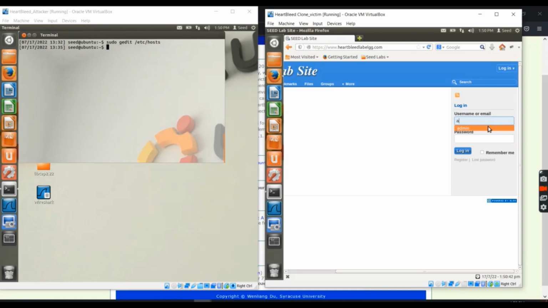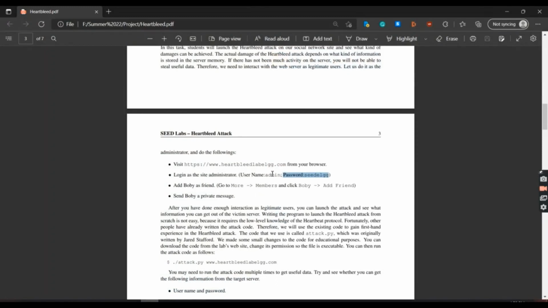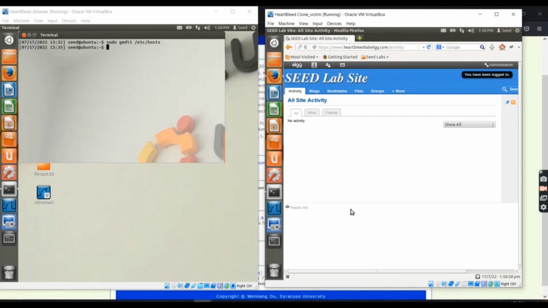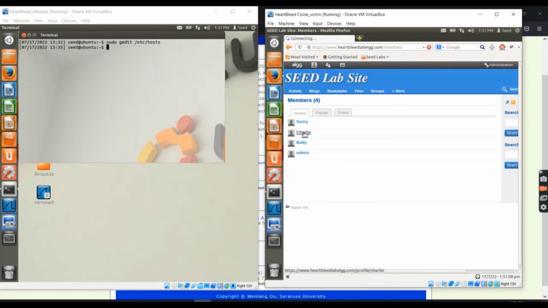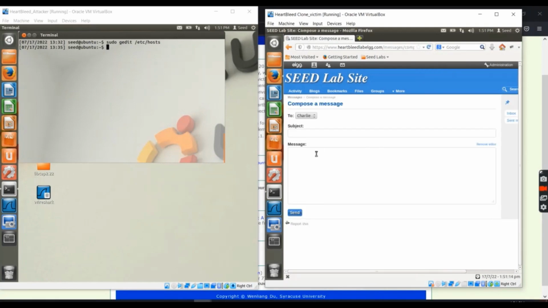We log in as a legitimate user, which is admin in this case. The credentials for this can be found in the Seed Labs lab manual. Once logged in successfully, we go to more members and we can add any one of them as a friend. So let's say we add Charlie as a friend. After adding Charlie as a friend, let's say we send him a message.